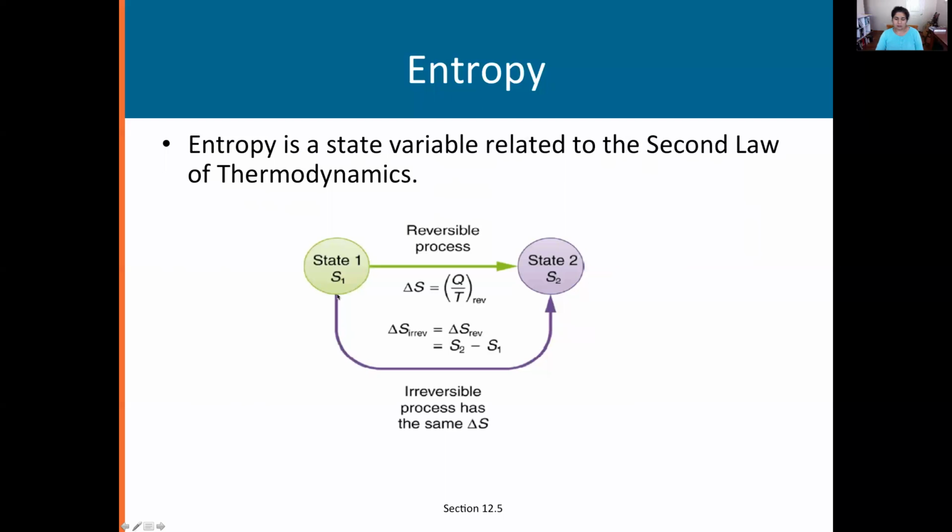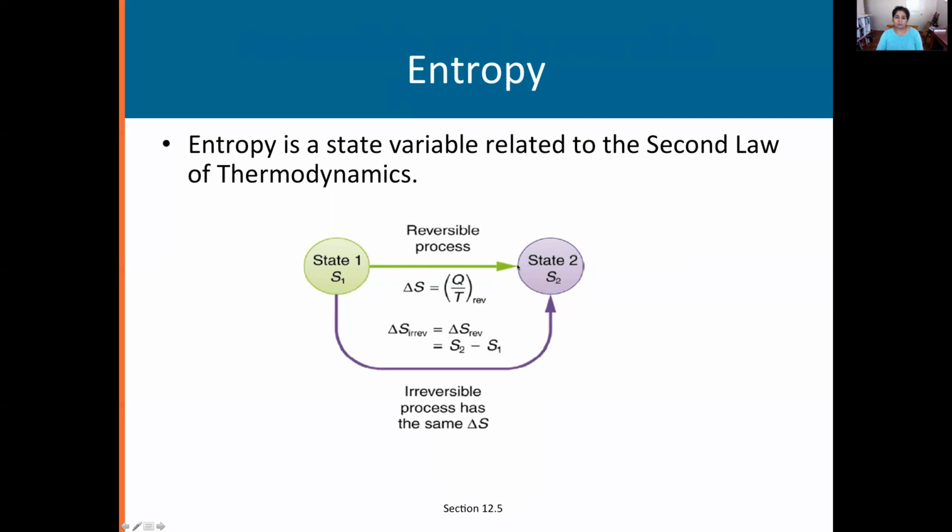So consider a gas in one state and it has some entropy S1. And we're going to move to another state, S2, which is our state 2. Notice that S1 and S2 are state variables, okay? So just like P, V, and T define the state, S1 and S2 also define the state. Normally it goes from one to the other along this irreversible purple path.